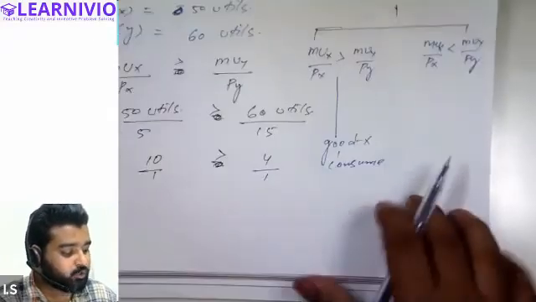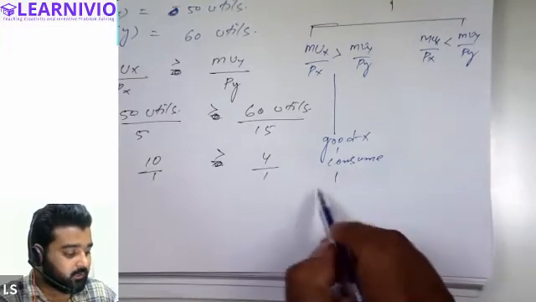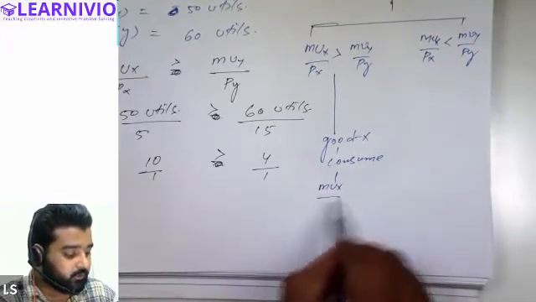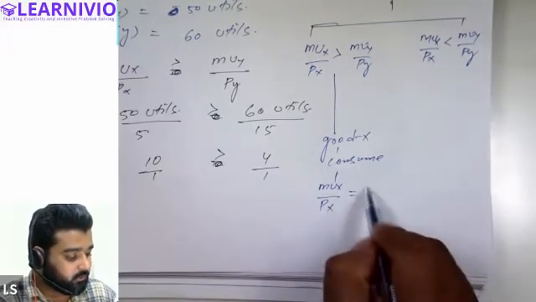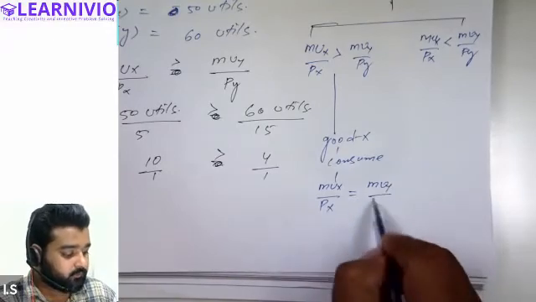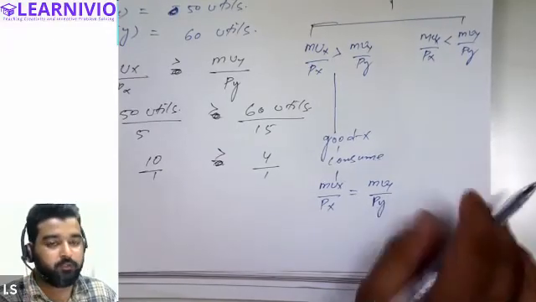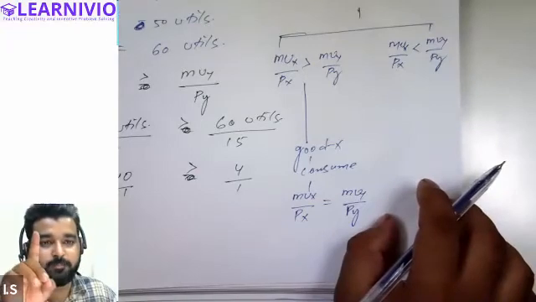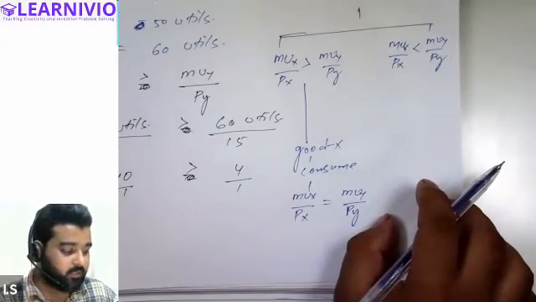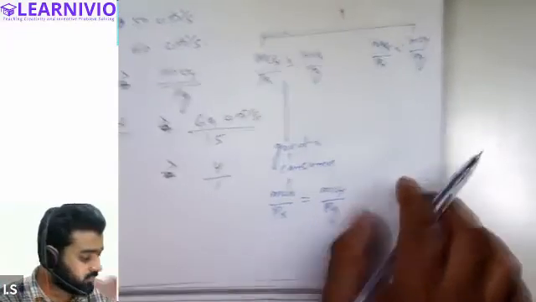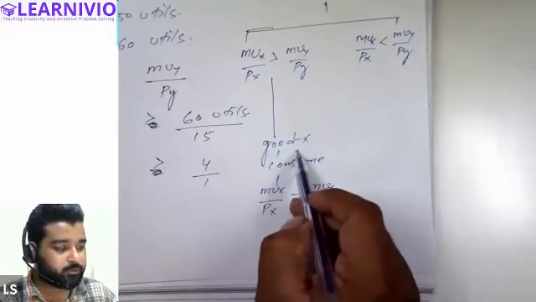Until which point should he consume good X? Until the marginal utility of good X equals MUy. Correct. When marginal utility from both commodities per rupee is equal, till that point he should prefer commodity X only.